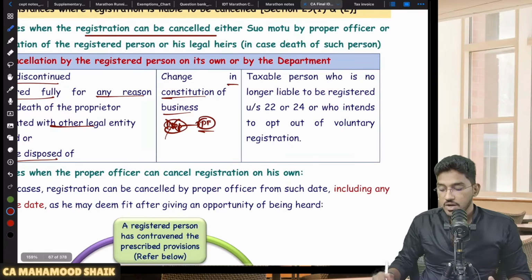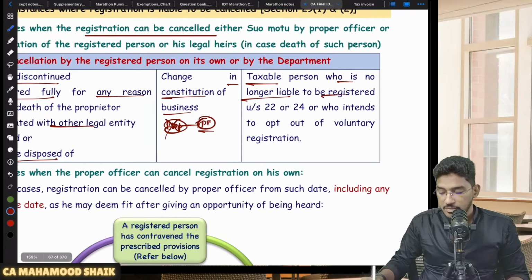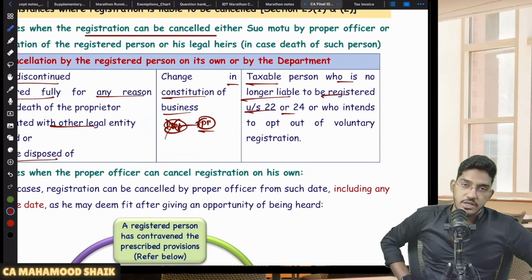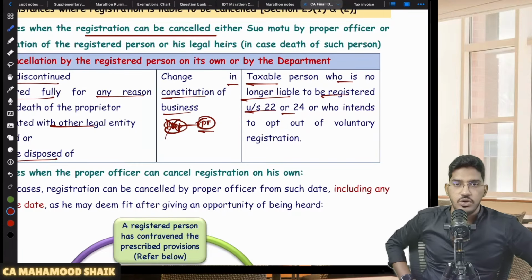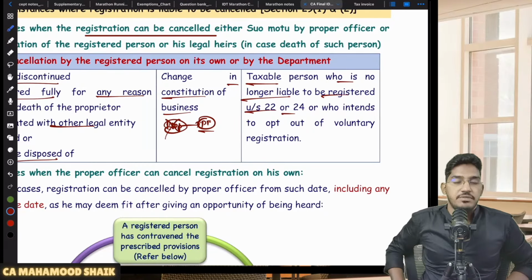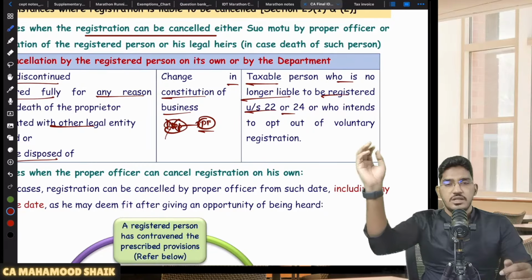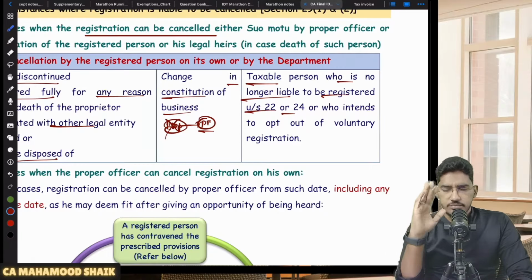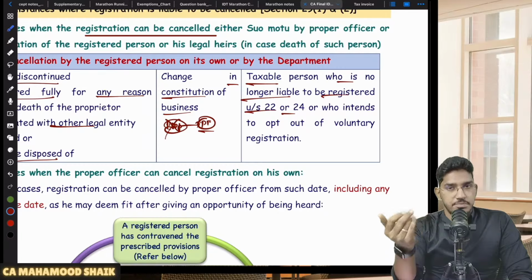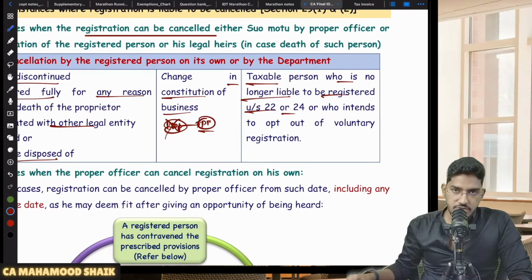Or a taxable person is no longer liable to be registered under section 22 or 24, or intends to opt out of voluntary registration. If you feel that you are no longer liable for registration either under section 22 or 24, then also you can apply for cancellation of registration. So these are genuine circumstances where either the registered person himself or his legal heirs or the PO can cancel registration. So these are all the genuine cases.